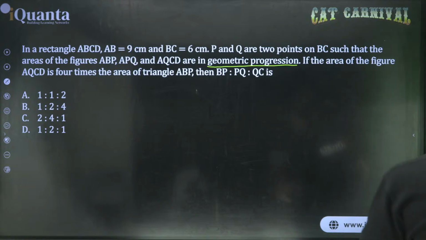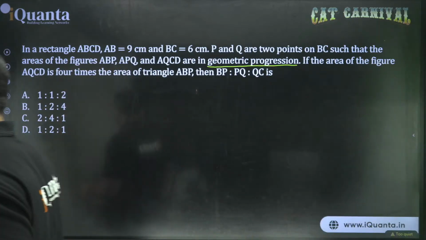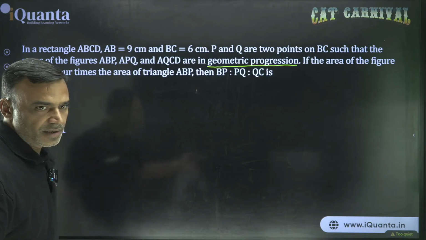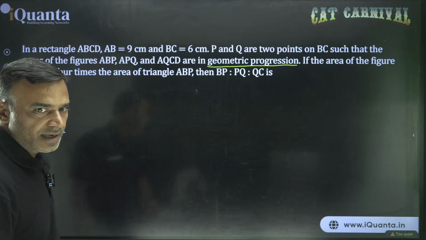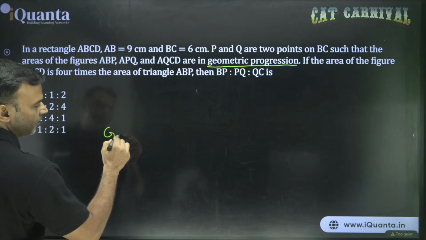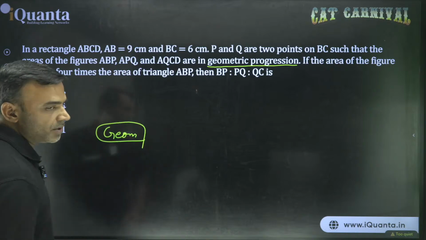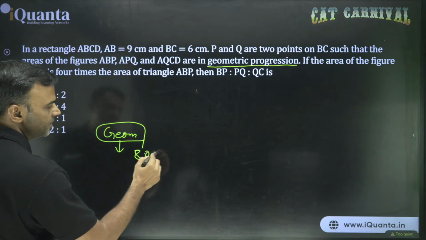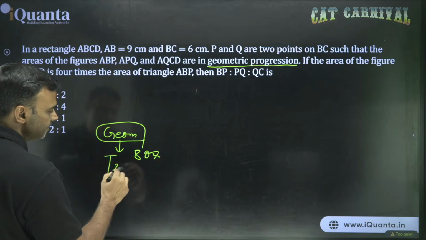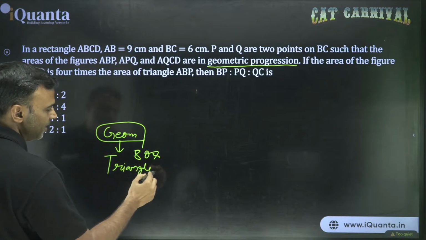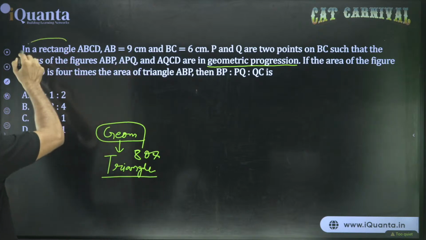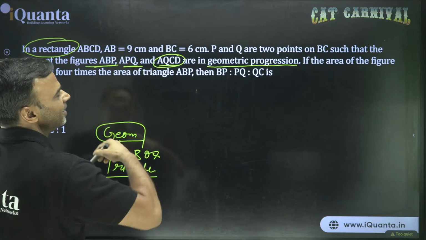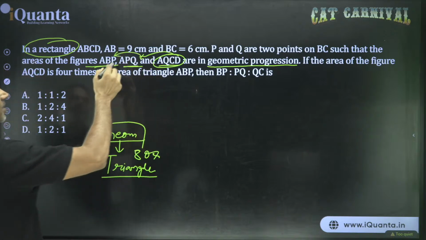One thing that I have mentioned again and again in different situations at different forums: if you really want to crack geometry or the CAT exam, some people ask about cracking CAT, geometry has a lot of questions, at least 6, 7, 8 questions depending upon the year of the exam. And almost all questions, I mean if not all, 80% of the questions are based on triangles. How is that possible? Even in this one, it starts with a rectangle and immediately slides into triangles, right? So there are two triangles and one quadrilateral. But even that quadrilateral is related to the triangles because that will be subtracted and so on.